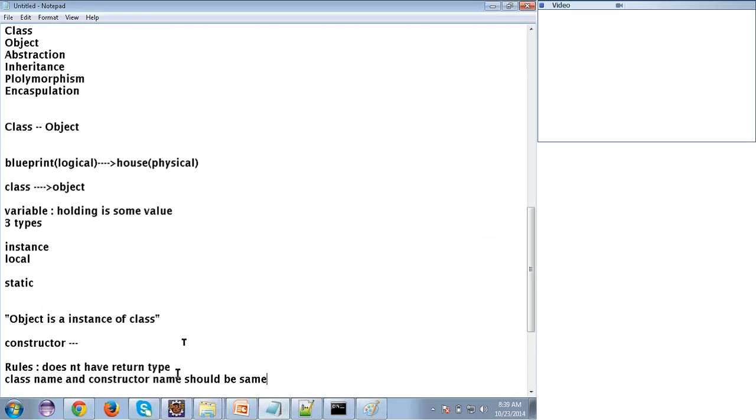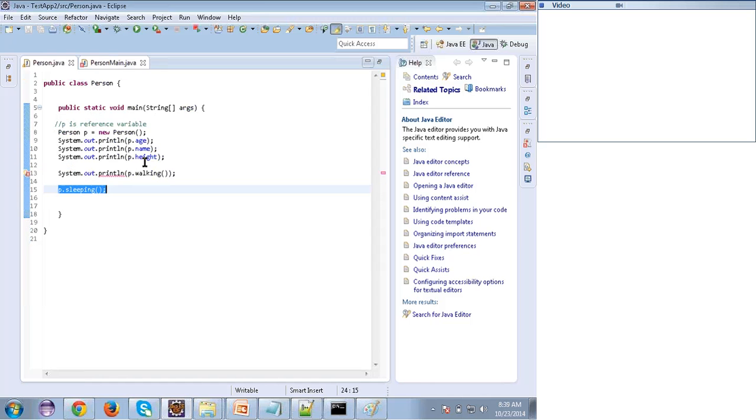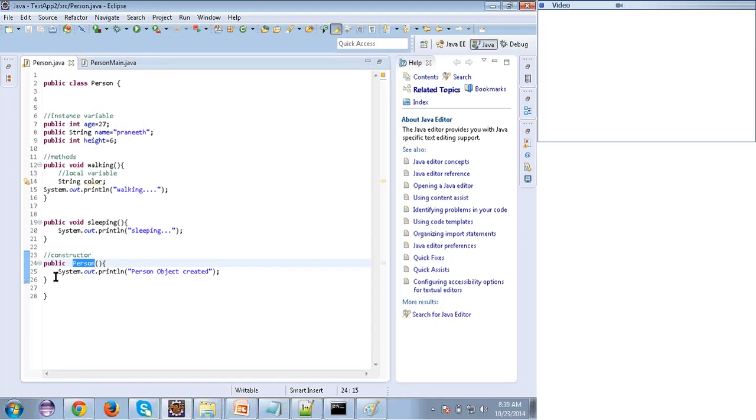See here, what is my class name? Person. What is my constructor name? Person. Right, so both should be the same. Getting me? So to create a constructor, there are two rules. One is the constructor should not have any return type, and the constructor name and the class name should be the same.